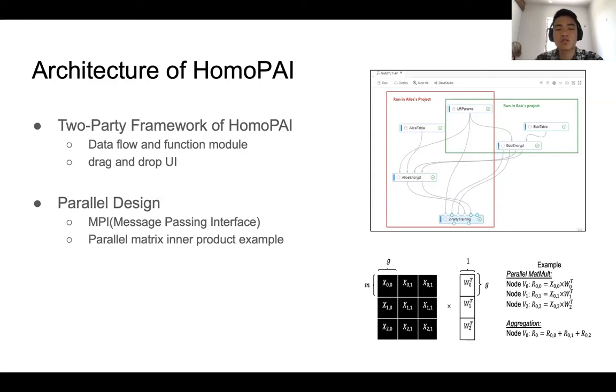Next, we need to speed up our system. We need to consider parallel design. We use MPI, the message passing interface, to parallelize the matrix product. The example is shown in the bottom right figure. Finally, we need to demo our system. Let's see how our system runs.